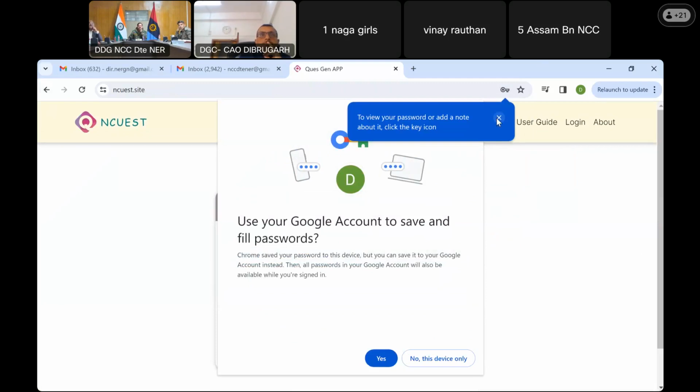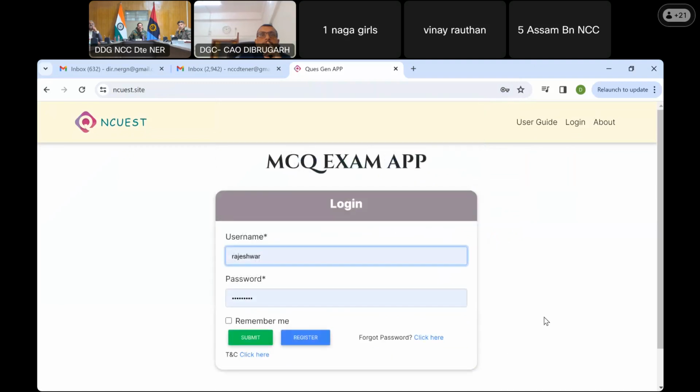Now, since I saved it, this is populated already. But this requires to be approved by the admin. So I will just do it from the backend, so that once you click on submit, it goes through.